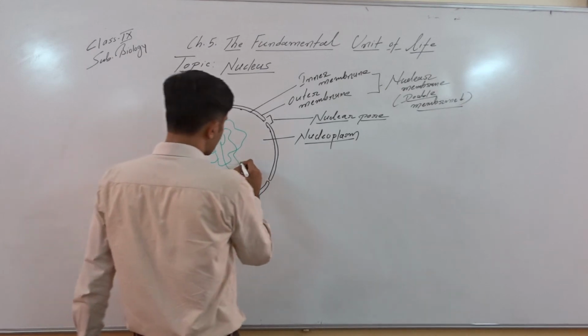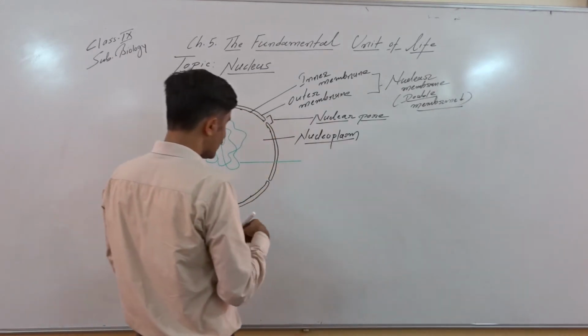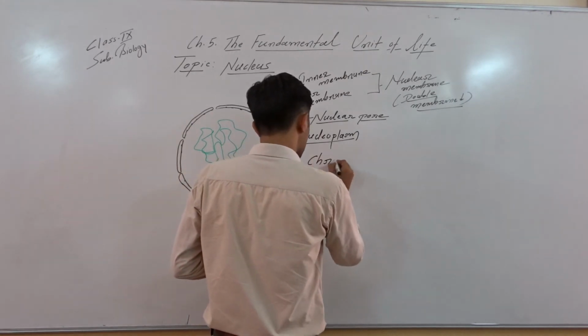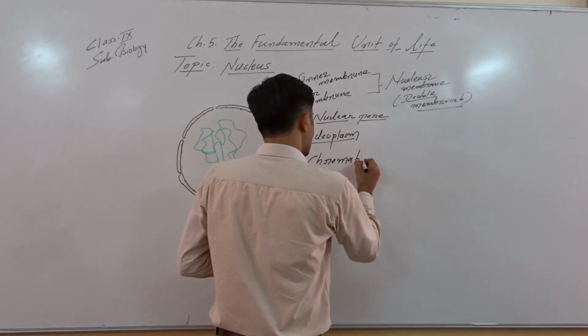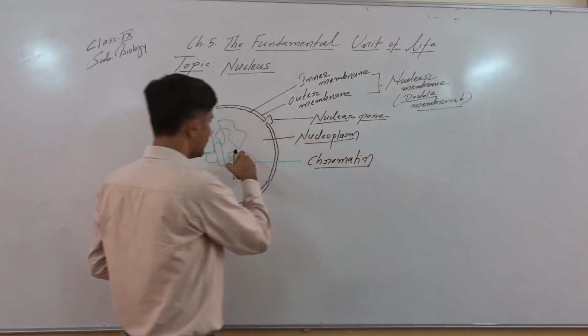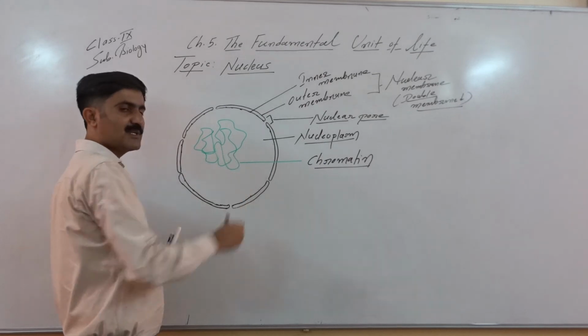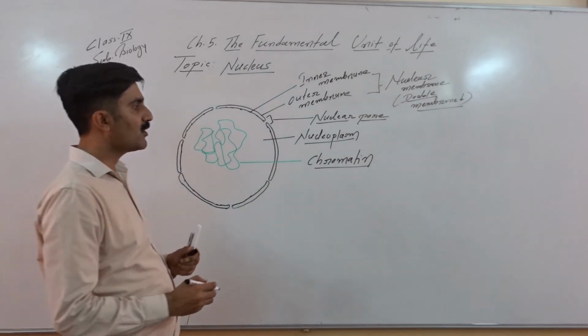This genetic material is called chromatin. This is called chromatin. Chromatin is a thread-like structure. This is genetic material. Chemically this is made up of DNA and protein.